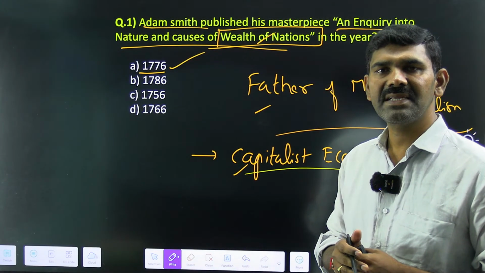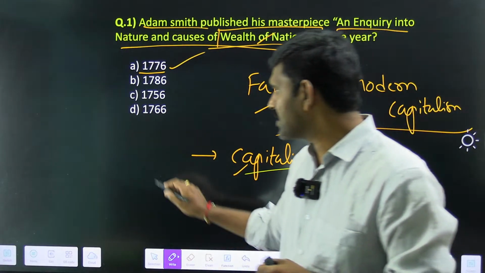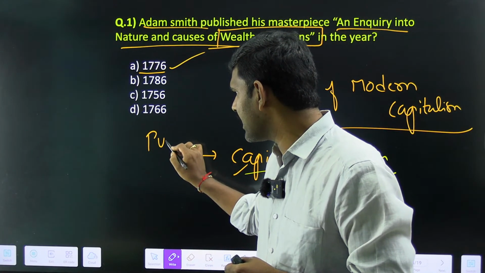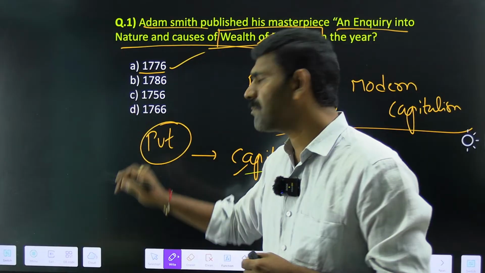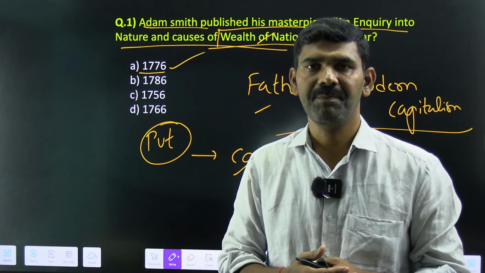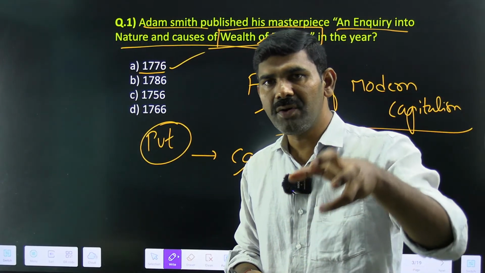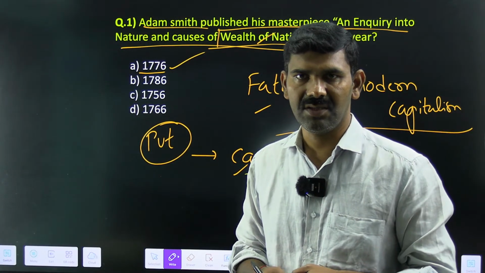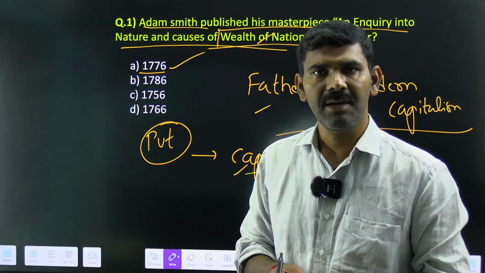What is the meaning of making it a capitalist economy? You give control over economic activities to private people. All the economic activities will be controlled by private people.